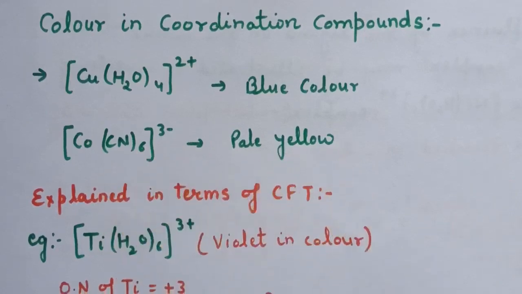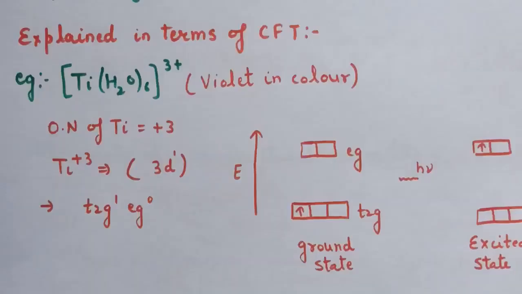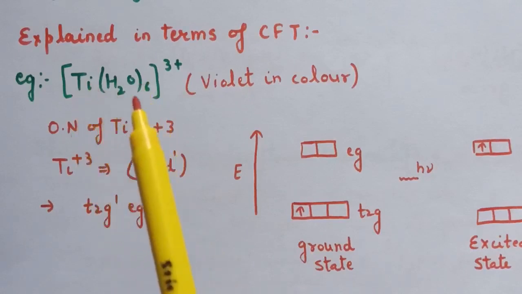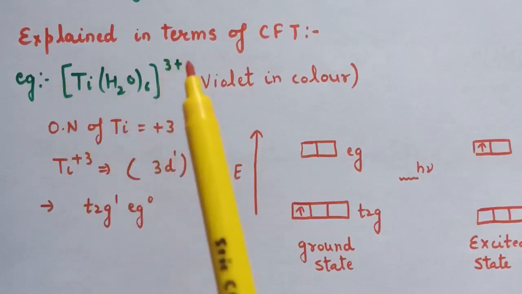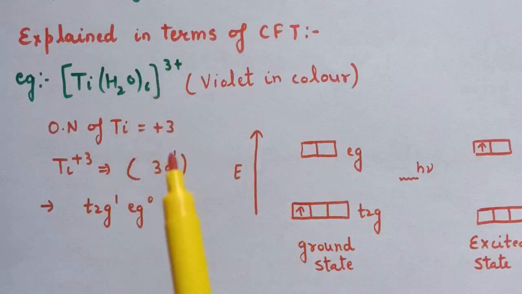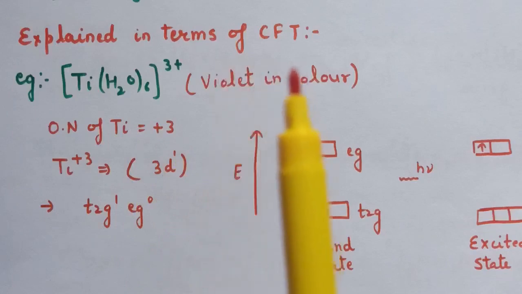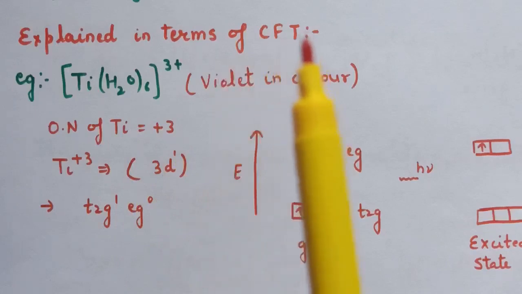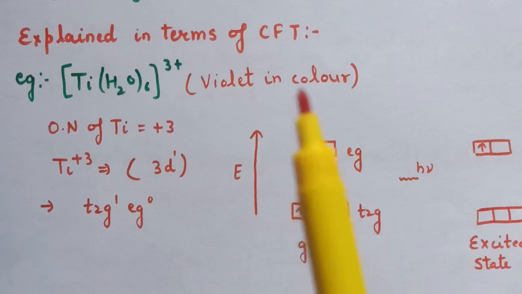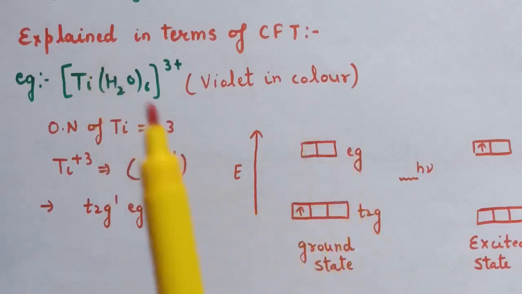Now how to explain the color in coordination compounds using crystal field theory? So let us take the example of one coordination compound. This is the complex of titanium, [Ti(H2O)6]3+, which is violet in color. Now here the oxidation number of titanium is +3, and in +3 the electronic configuration is 3d1. Now if we want to write down the electronic configuration in terms of crystal field theory, then it will be t2g1 eg0. It means that in t2g it has only one electron. Now this is the ground state electronic configuration for this complex.